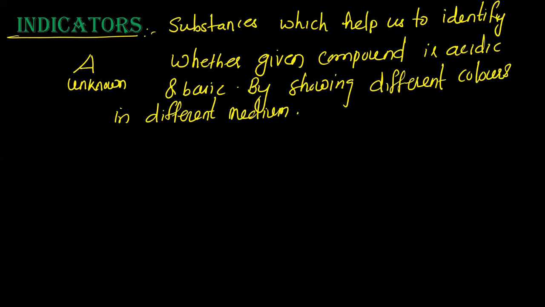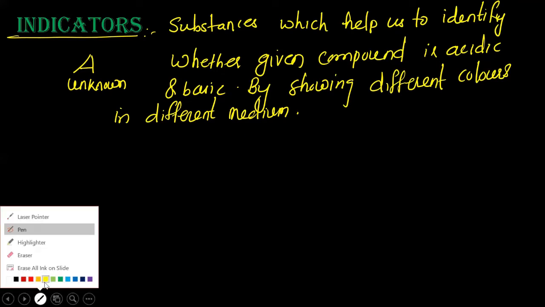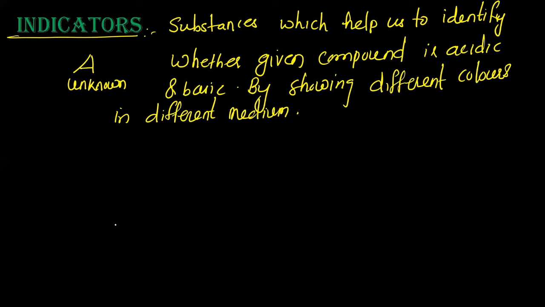Clear? We have many examples of indicators. We learned about types of indicators and examples of indicators. So indicators, you understood what is an indicator? Simply, they help us to identify the chemical nature of a given unknown compound. How will they help us to identify? By showing different colors in acidic and basic medium.